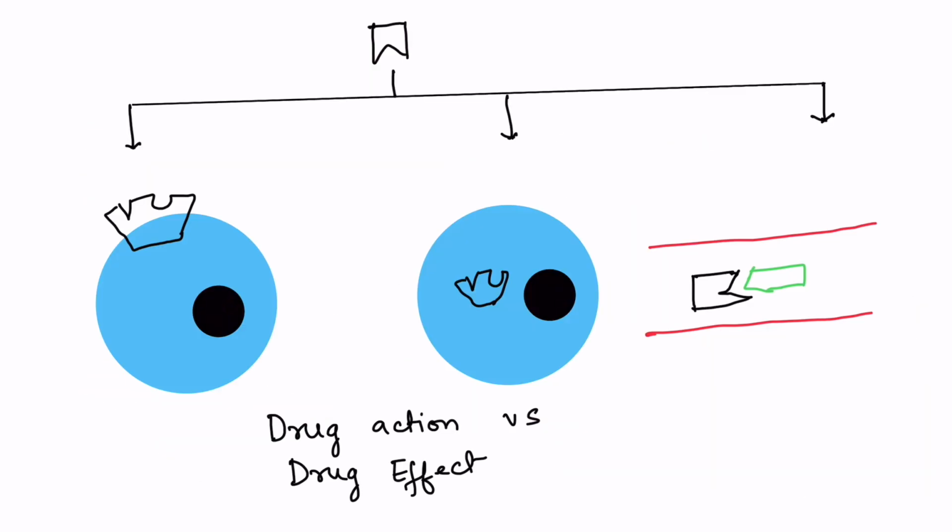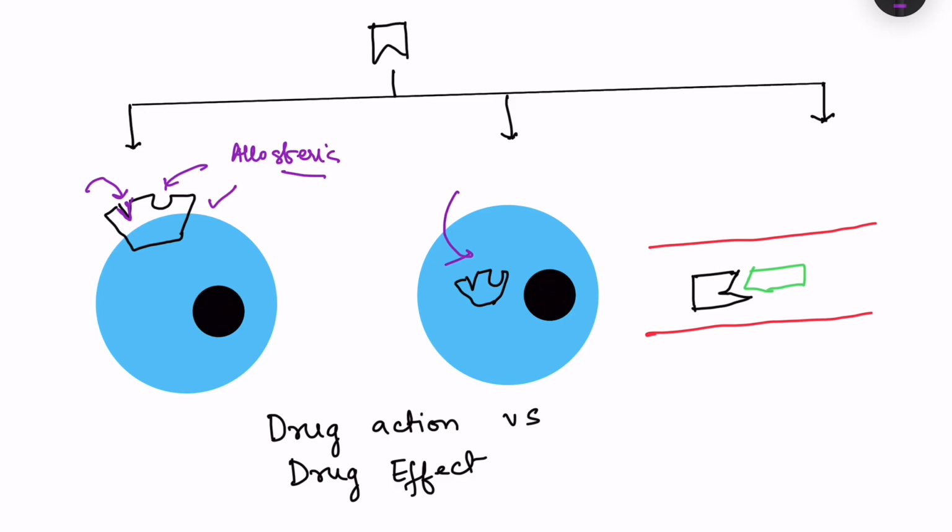Now, where can the drug bind? So, I have told you that there are receptors or there are proteins. Now, these receptors or proteins can be present outside on the cell membrane, or they can be present inside the cell as well. And the drug binding to this, it can be on a site on this protein where maybe a natural physiological ligand is present. So that is the main site. Okay, it can bind there also, or it can bind to a nearby site where the natural ligand is not binding, and this is known as allosteric site. So here the drug can bind.